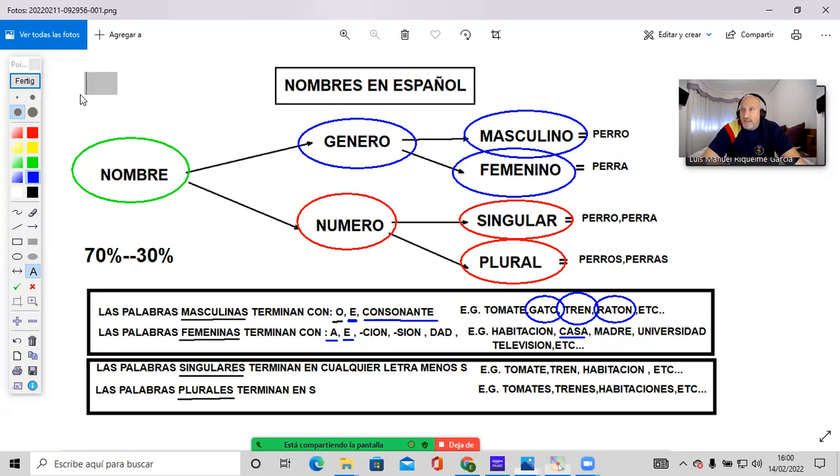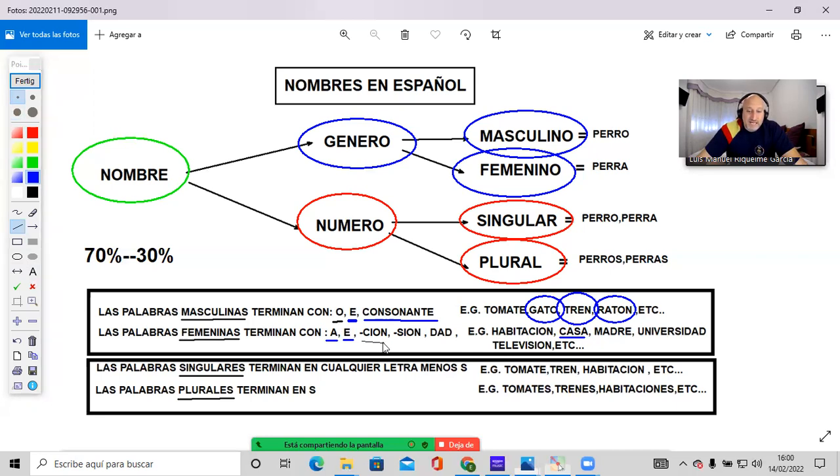Or, let me think. Piscina, it's a swimming pool. It ends with an A, feminine. Vale, more endings. We already saw the E. A final E can be both male or female, so we will never know. Vale, and there are some specific endings that will indicate that the word is feminine.